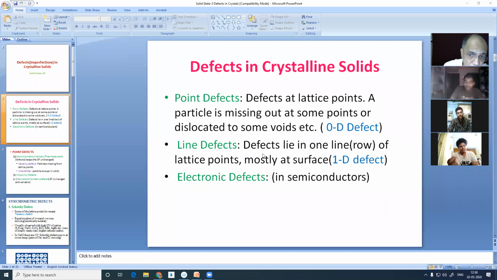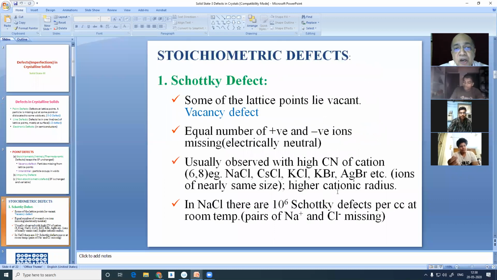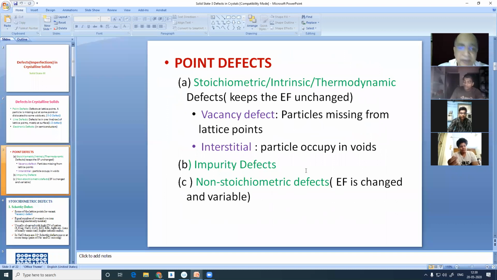Electronic defects, yes, we will be taking up in a big way in our next chapter, that is, electrical properties of solids. So there are two types of point defects. Stoichiometric, where the cation and anion will have a simple whole number ratio, and that will be maintained, same as the solid having no defect.